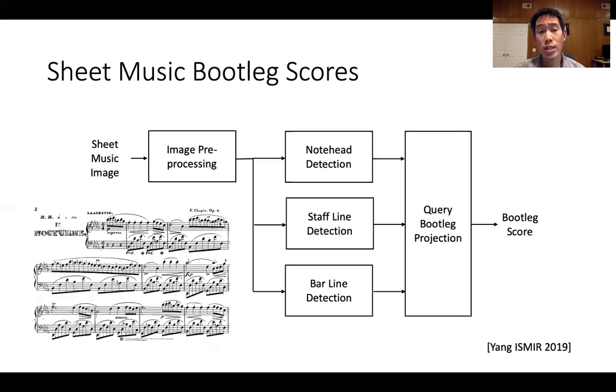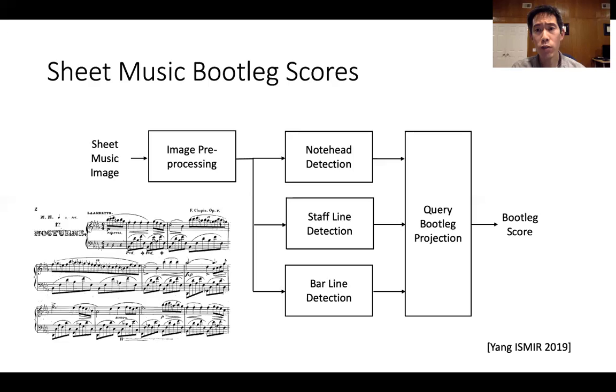You'll notice that these three types of objects are all simple geometrical shapes. Filled note heads are approximately circles, and staff lines and bar lines are straight lines. Because these are simple geometrical shapes, it is possible to detect these objects robustly and efficiently using simple classical computer vision techniques. Once we have detected these objects, we can combine the information to construct the bootleg score.